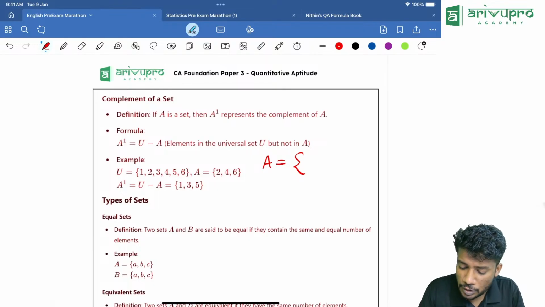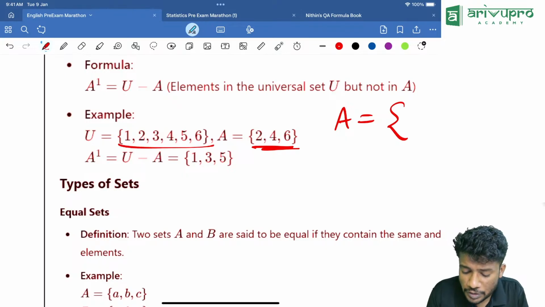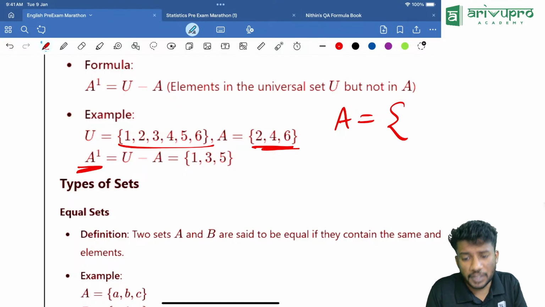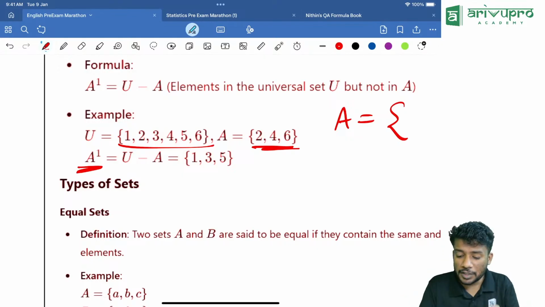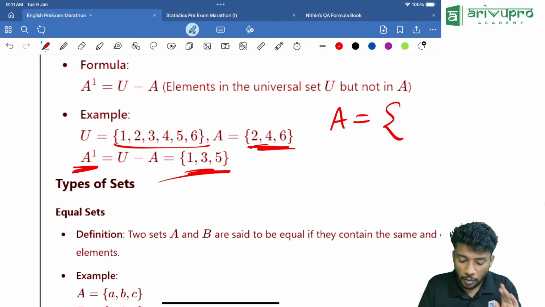If set A is equal to {2, 3, 4} and set U is equal to {1, 2, 3, 4, 5, 6}, that means A complement is nothing but whichever is not part of A, which is equal to U minus A, which is {1, 5, 6}.